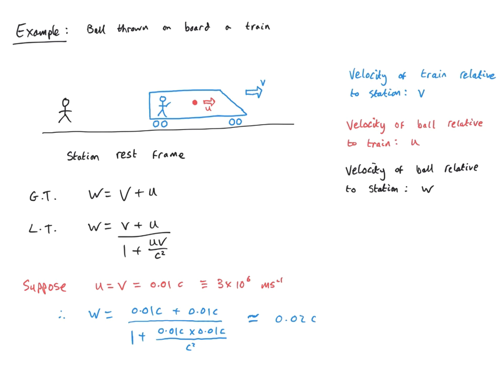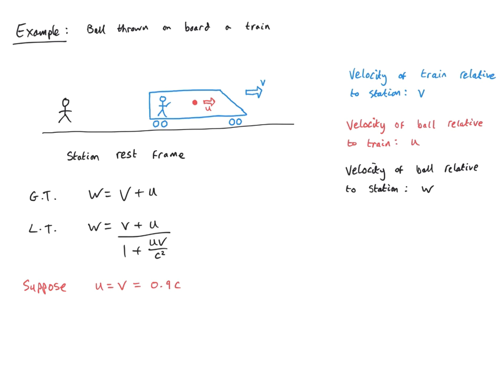So w is not equal to 0.02 c, it's approximately equal to, let me change this sign to an approximate sign. So in this case, we see something that is basically Newtonian. It's the result that we'd obtain if we just naively went ahead and used the Galilean transformation, where we just sum up u and v. So you see that even when we're going rather quickly, at a speed of 3 million meters per second, because it's still only 1% of the speed of light, the Galilean transformation is actually working rather well. Of course, if you had sensitive machinery, I'm sure you could measure the deviation, which is 0.1%. That's still something you could probably measure.